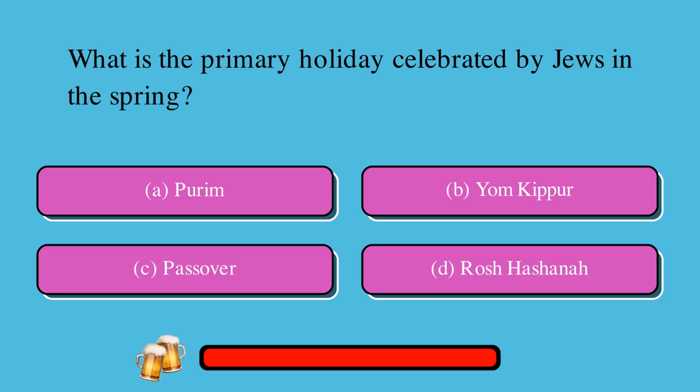What is the primary holiday celebrated by Jews in the spring? A. Purim, or B. Yom Kippur, or C. Passover, or D. Rosh Hashanah? The correct answer is C, Passover.